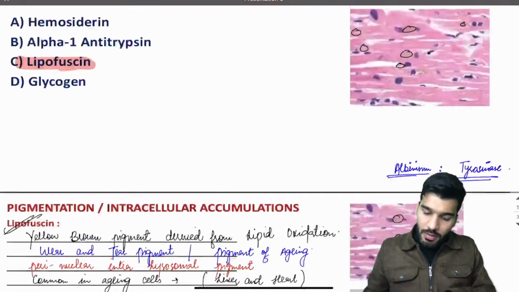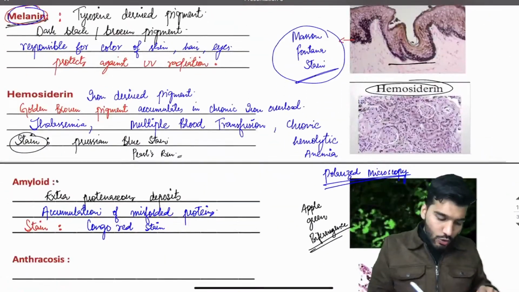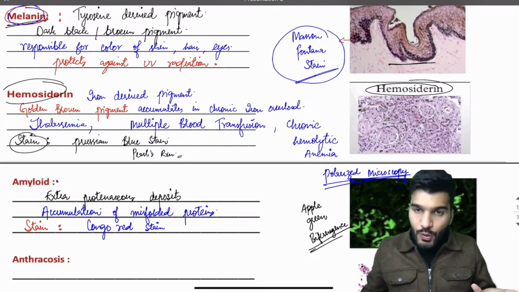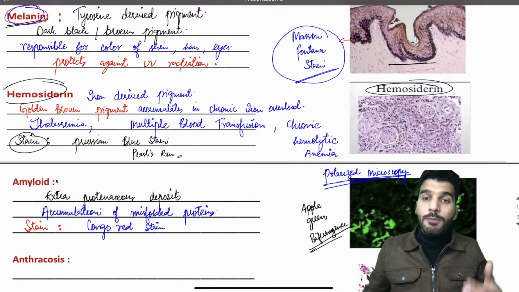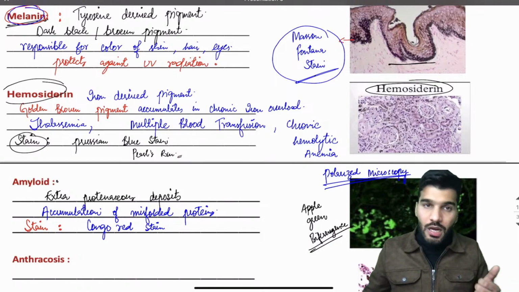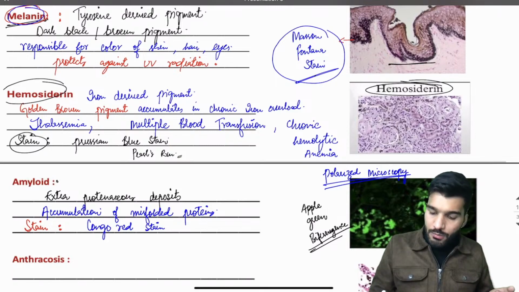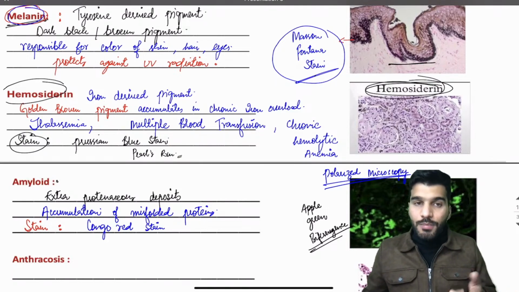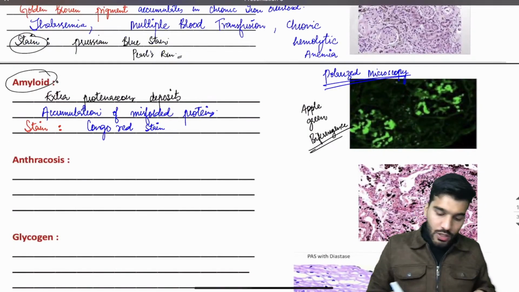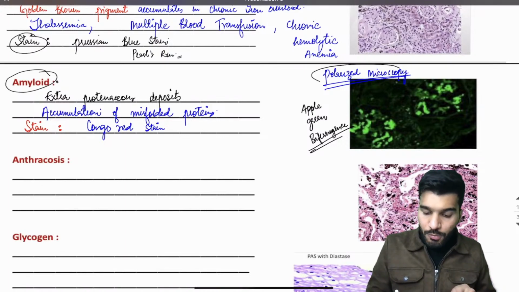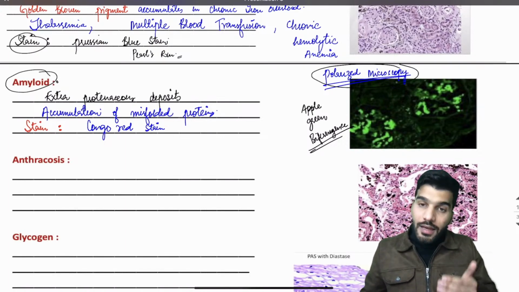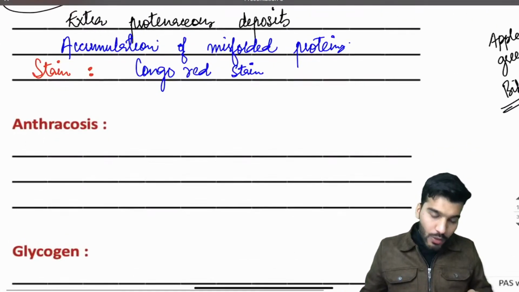In pathology, if they show this with a Masson-Fontana stain, a black color, that's going to be your melanin, tyrosine derivative. Remember the albinism from there. If they show you iron related chronic iron overload, they will give a history of a patient having multiple blood transfusions, thalassemia, or toxicity. So you will remember that this is hemosiderin, Prussian blue stain, and the Pearl's reaction. If they give a case of amyloid, you will remember the Congo red stain and the polarized microscopy, and these are all endogenous.